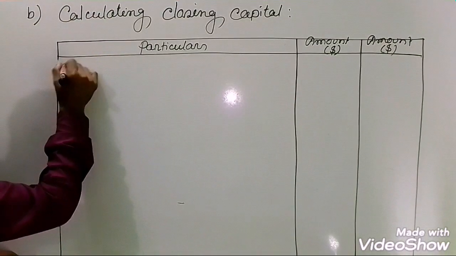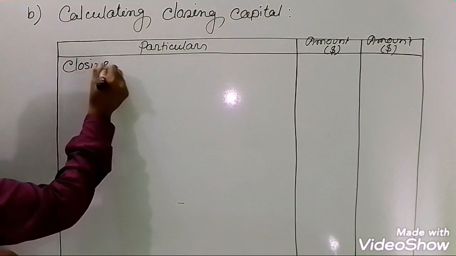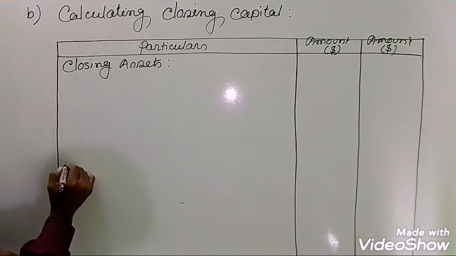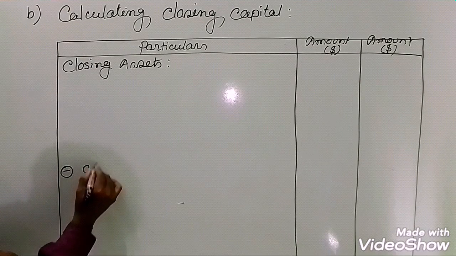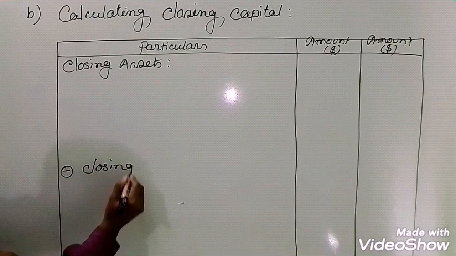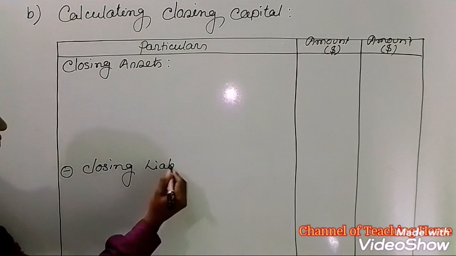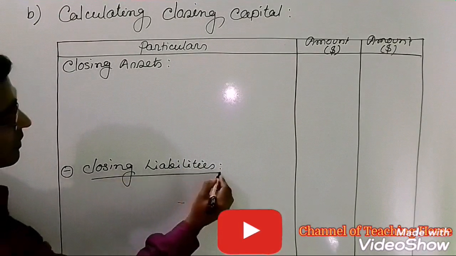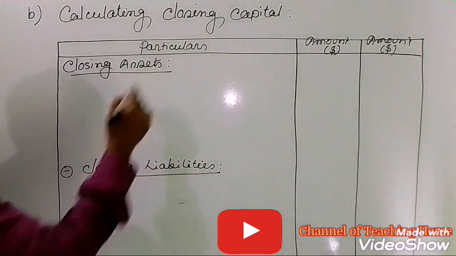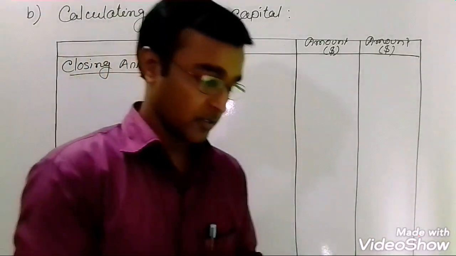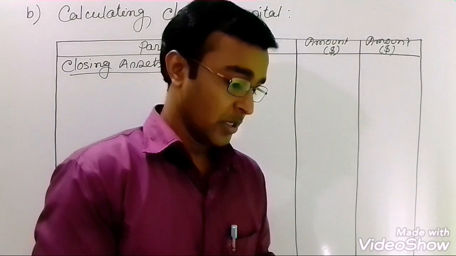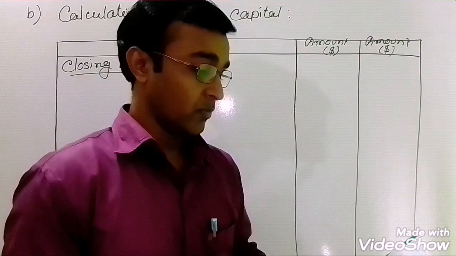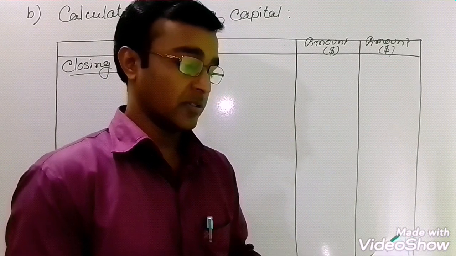I'm writing here closing assets minus closing liabilities. And to make an underline. Now try to find out the closing assets. The information is available here. Cash, furniture, debtors, stock of goods, all of them are assets. Loan and creditors are liabilities.